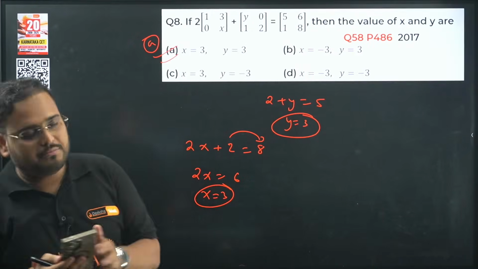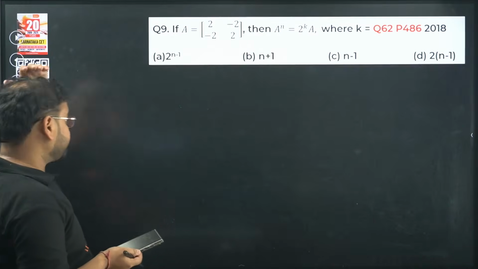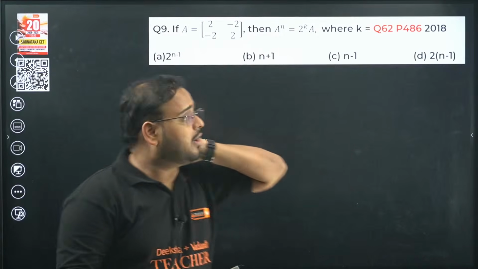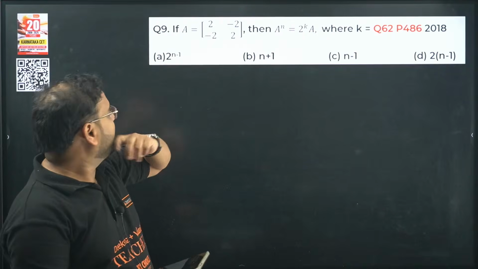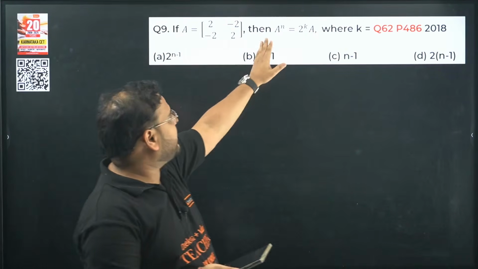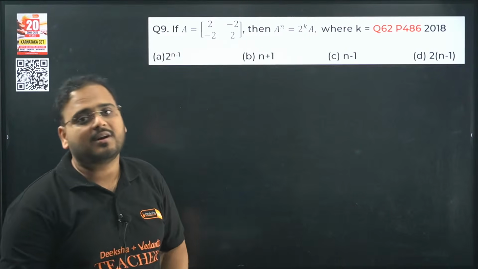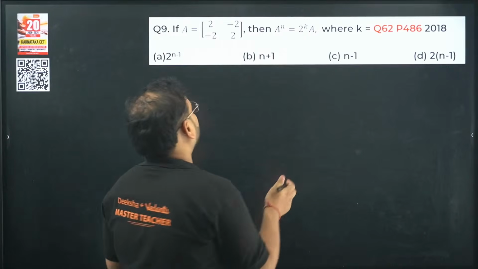Right now, question number 9. Superb. Let's try. From question 62, page 486 of our PYQ book, do refer to it. A is the matrix [2, -2; -2, 2], and A to the power n is 2 to the power k times A. Now this is a time-taking question. You have to solve it to understand.